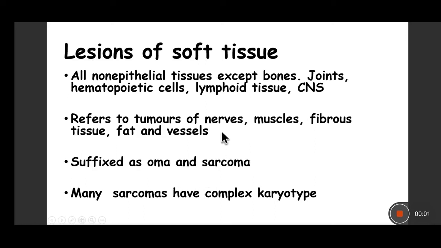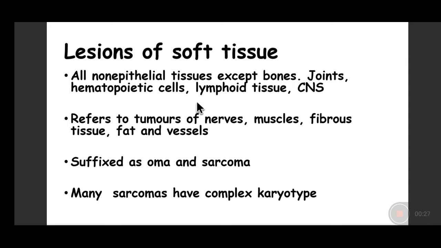Soft tissues, we refer to all the lesions which arise from the nerves, from the muscles, whether smooth muscles or skeletal muscle bundles, from the fibrous tissue, that is lesions of the fibroblast, lesions arising from the adipose tissue or fat cells, and lesions which arise from the blood vessels. These could be benign tumors, these could be malignant tumors, or these could be tumor-like lesions.